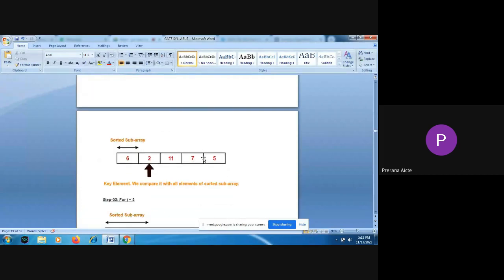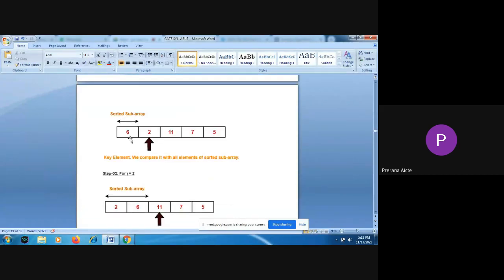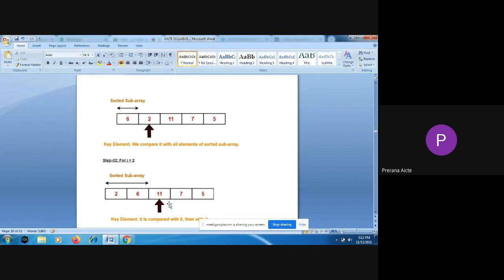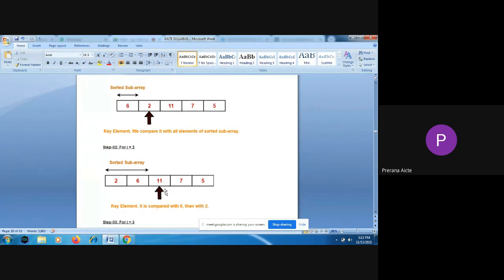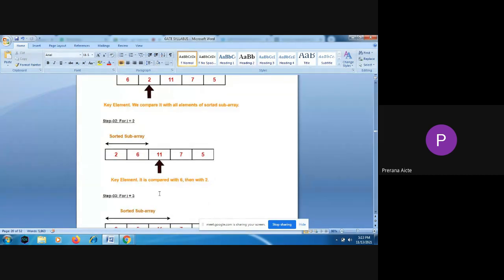So this is a step by step example. If you take 2, 2 will be compared with 6. Are there any elements which are smaller than 2? 6 is greater than 2, so the element 6 is moved to the right. So 2 will go first and then 6. And again it will compare with the third element, and check whether any elements before it are greater than it or not. Again it will check the key element. So the key element 11 will be checked with 6 and then with 2.